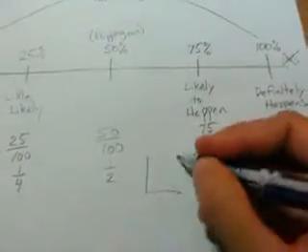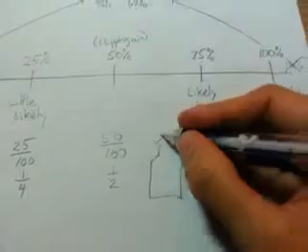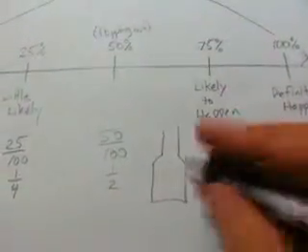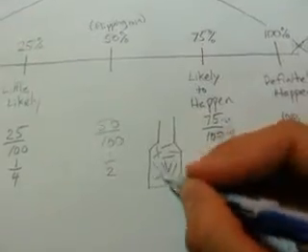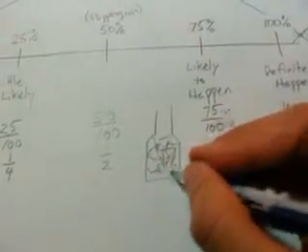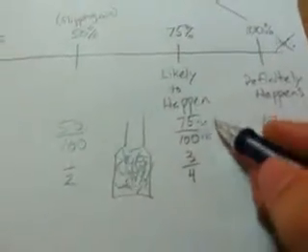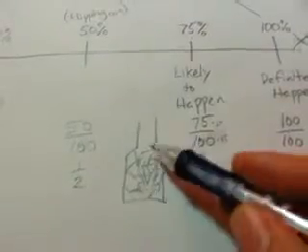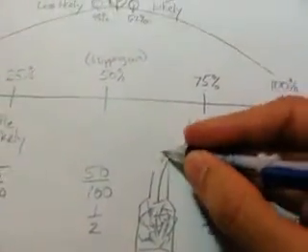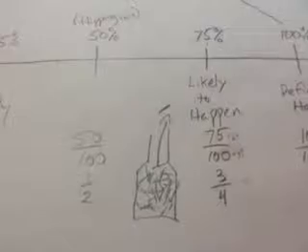For example, let's just say I have a jar, and we have a raffle, and there are a lot of tickets in this raffle. Well, what does this mean if I say, what is the probability of me picking a ticket with my name on it? It's a raffle.